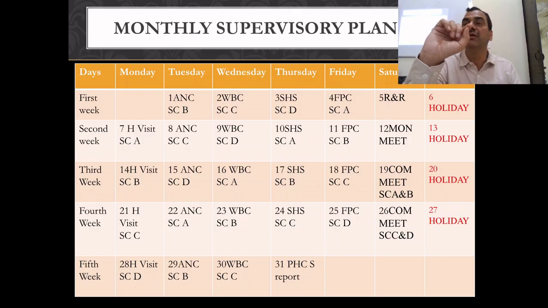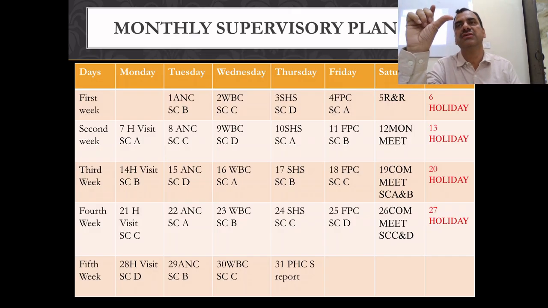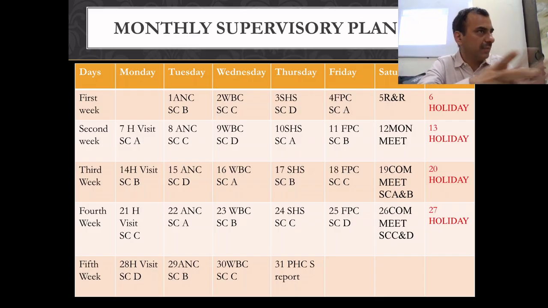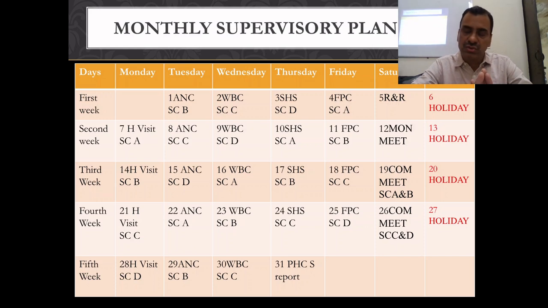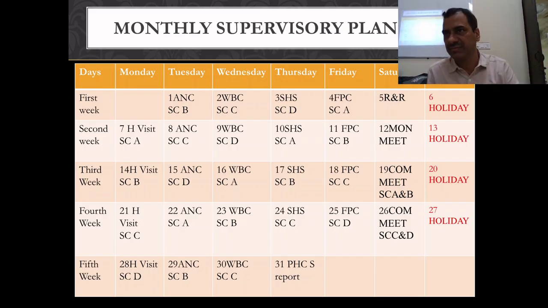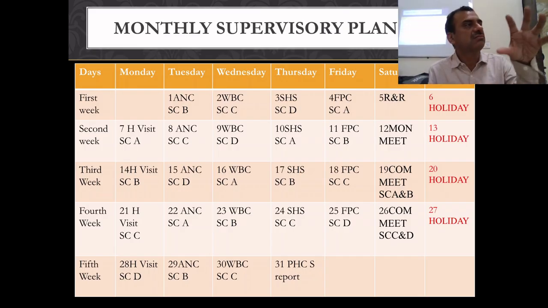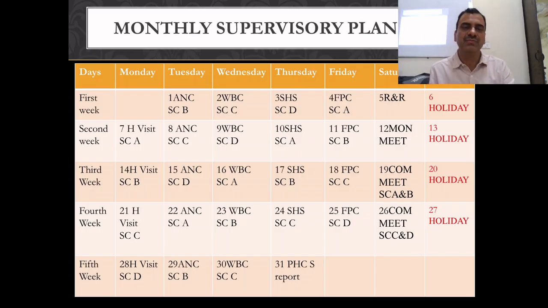Then we will decide on which day which activity we can plan, and which sub-center or village we will visit. Normally, in 1 month we try to cover all the ANMs under that PHC. For that reason, we need to write what activity we will supervise.